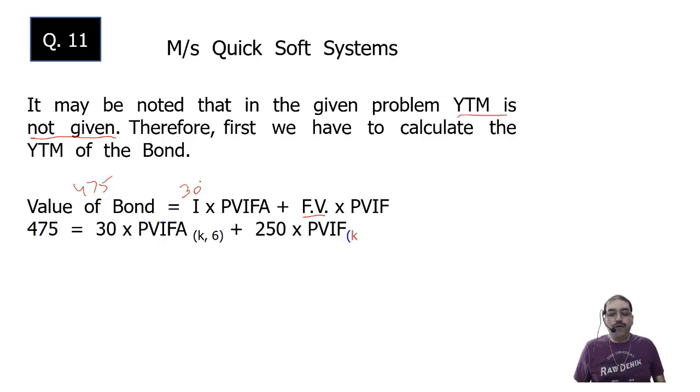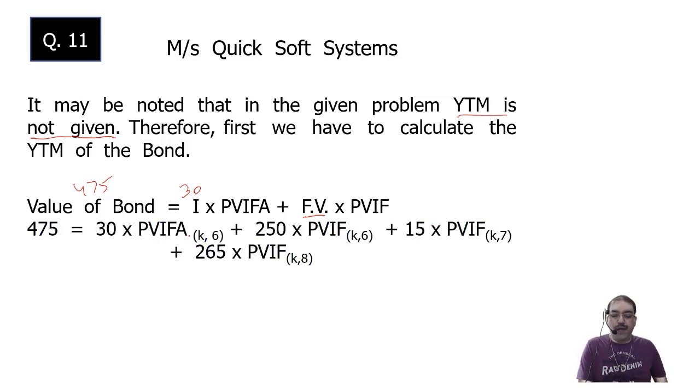So 475 is equal to 30 into PVIFA, annuity factor at K rate of interest, that is your YTM, which you have to calculate, for 6 half years, plus 250 rupees, that is half of your face value which you are going to redeem, into PVIF, single cash flow at the end of the 6th half year. In the 7th half year you will receive only 15 rupees, because 250 rupees has already been redeemed. In the 8th half year you get 15 rupees plus 250, that will give you 265.